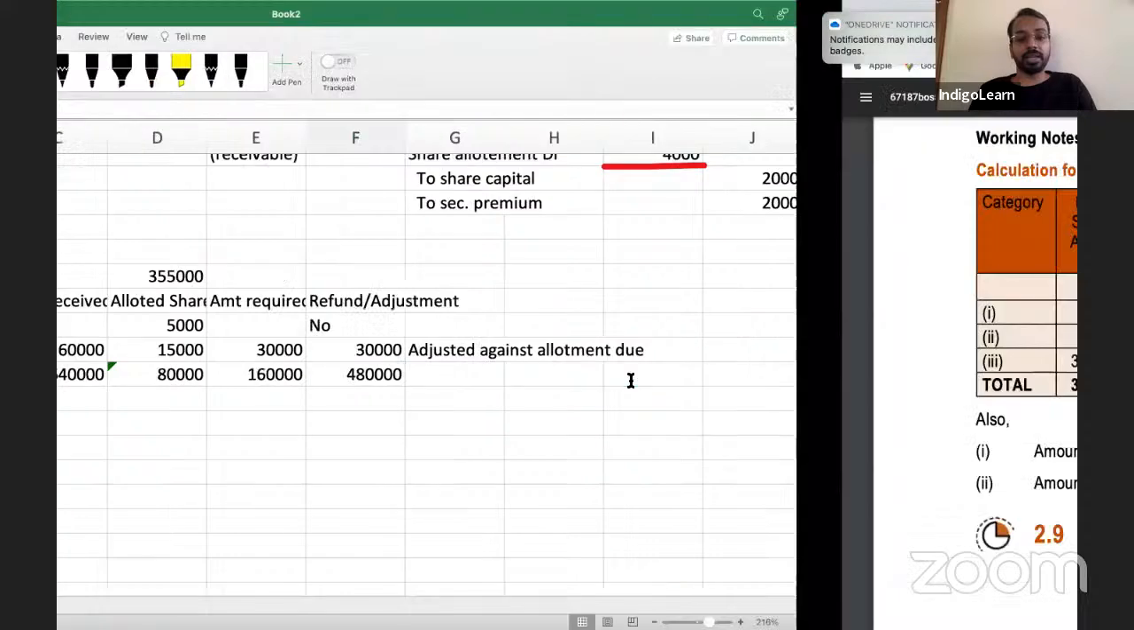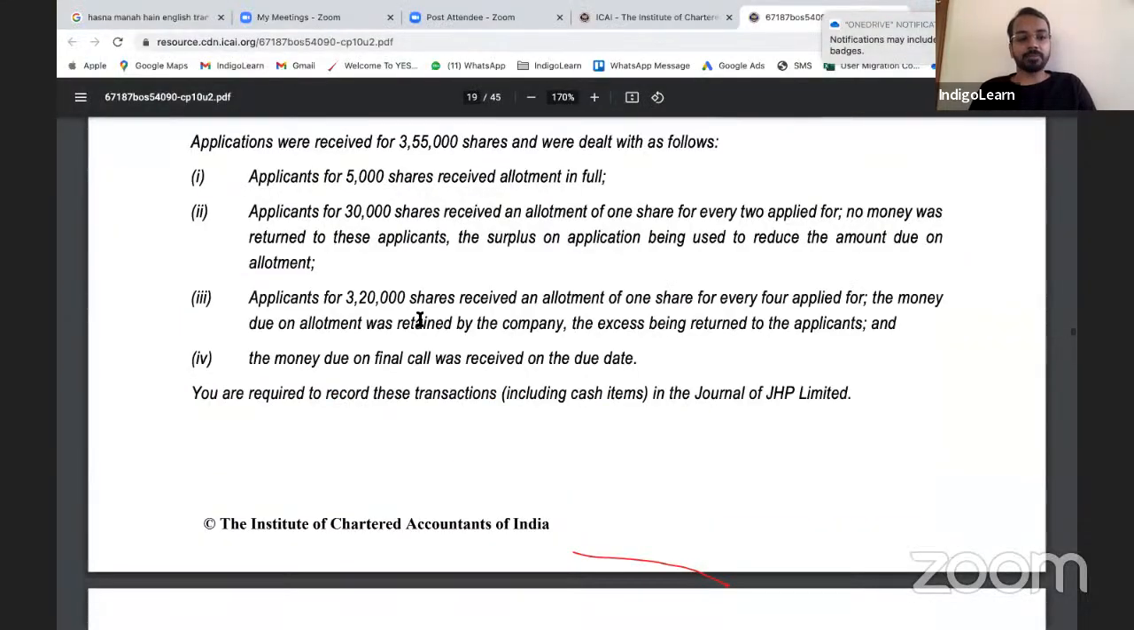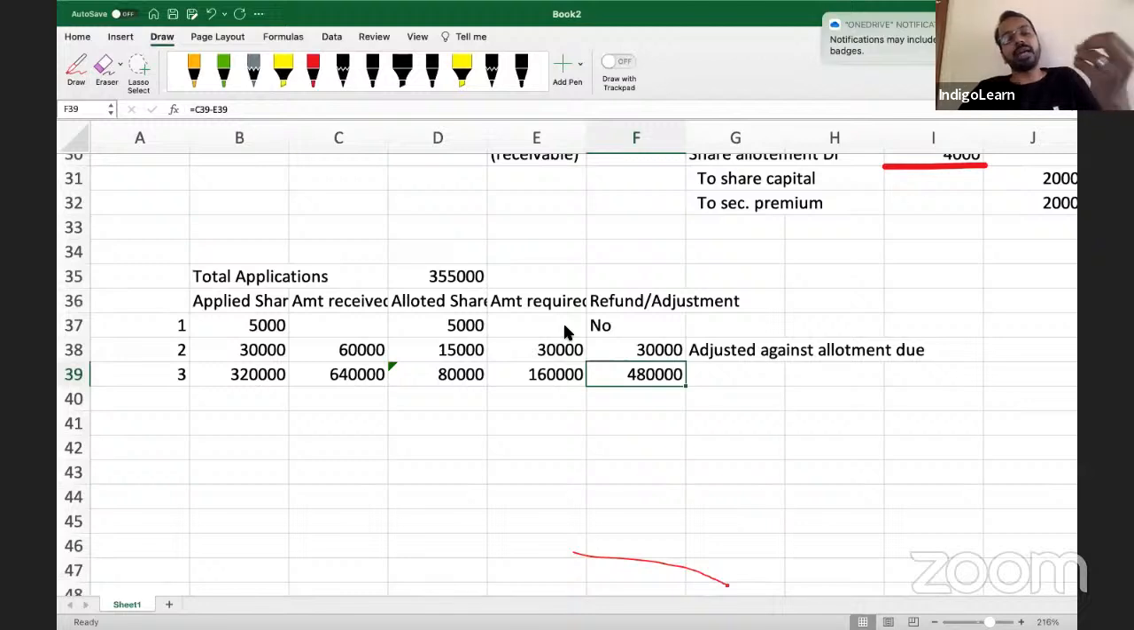Now, what does the question say? The question says that the money due on allotment was retained by the company and the excess being returned to the applicants. Now, what does this mean? See, we collected 4,80,000. The question says, whatever is the amount due on allotment, keep that money, and the extra money is refunded back to the applicants.